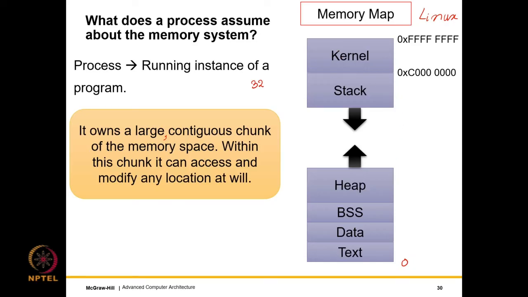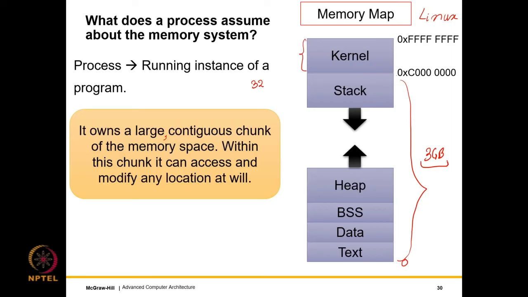What Linux assumes is that it gives the upper 25%, the upper 1 gigabyte of the address space, to the OS kernel, right? We are not in a position now to say why, but the entire address range, from 0xC0000000 all the way down to 0, which is a good 3 gigabytes, is entirely with a process.